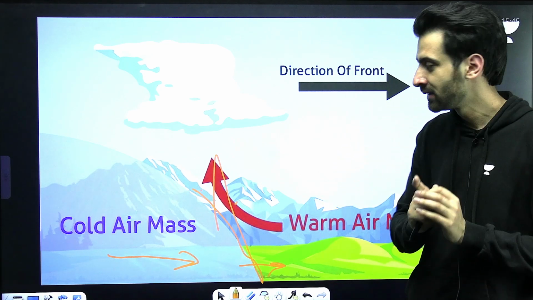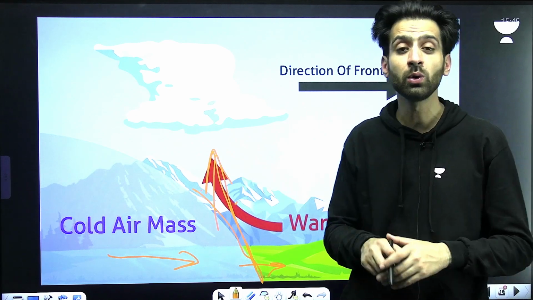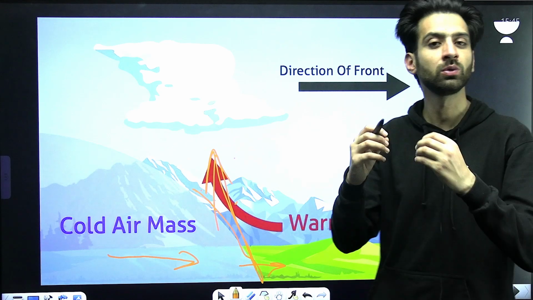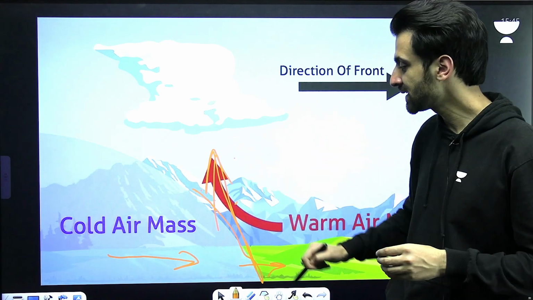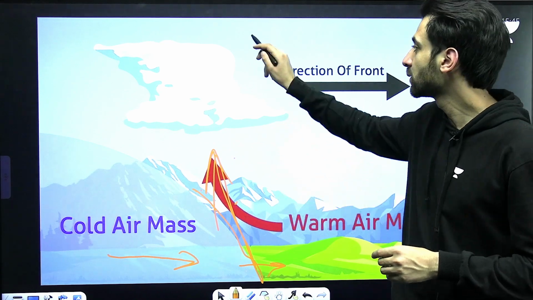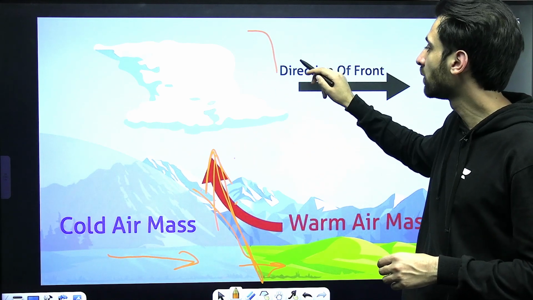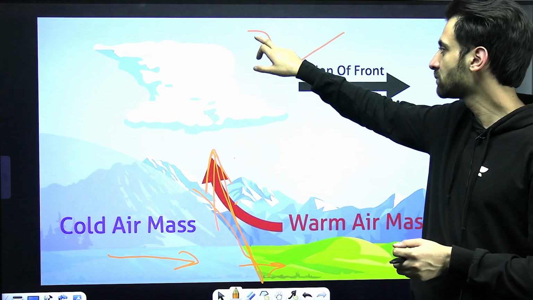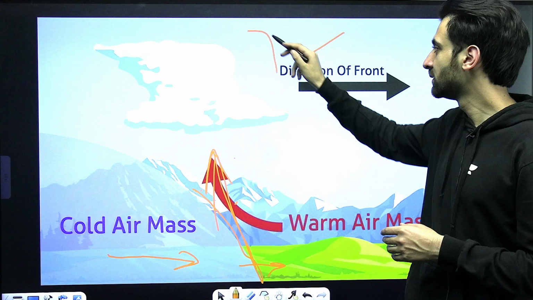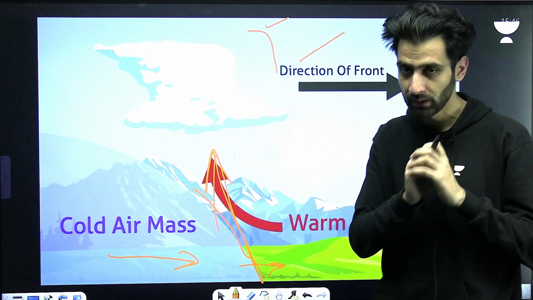That is correct. Now, if you look at this front, the cold front, it is more steep. If you don't have the knowledge about the fronts, then let me tell you, it is more steep as compared to the warm front. The cold front is normally represented like this. Warm front is more or less like this. So if you look at these two, then this is more steep as compared to this. This is the cold front. So yes, it is more steep as compared to the warm front.